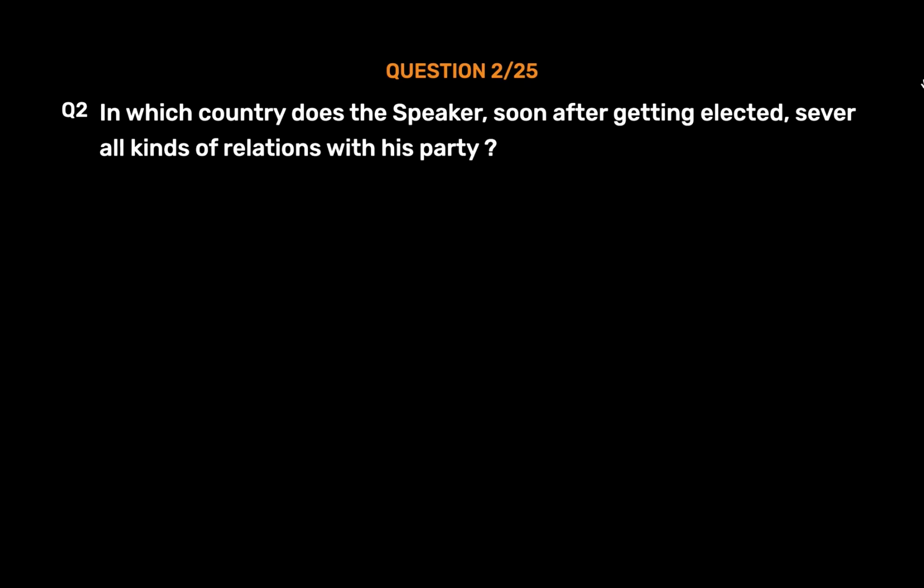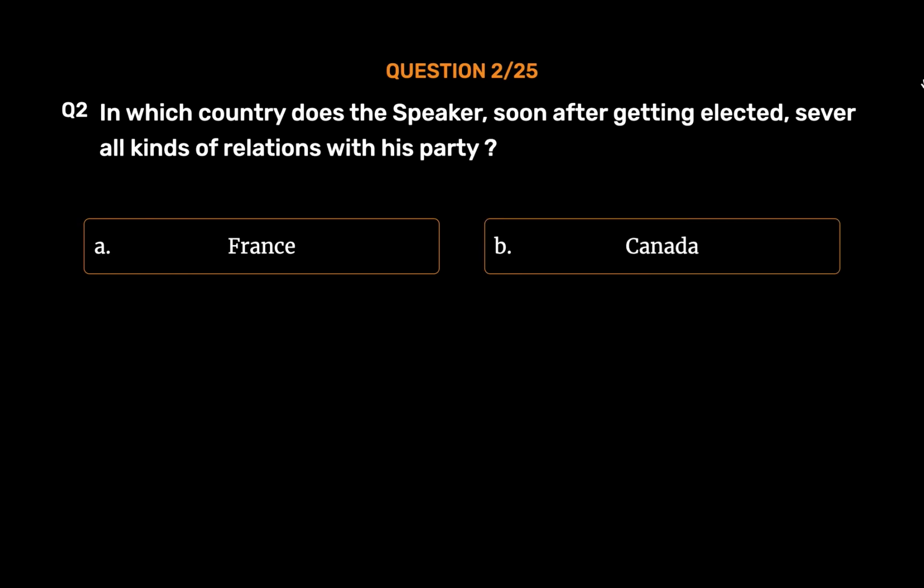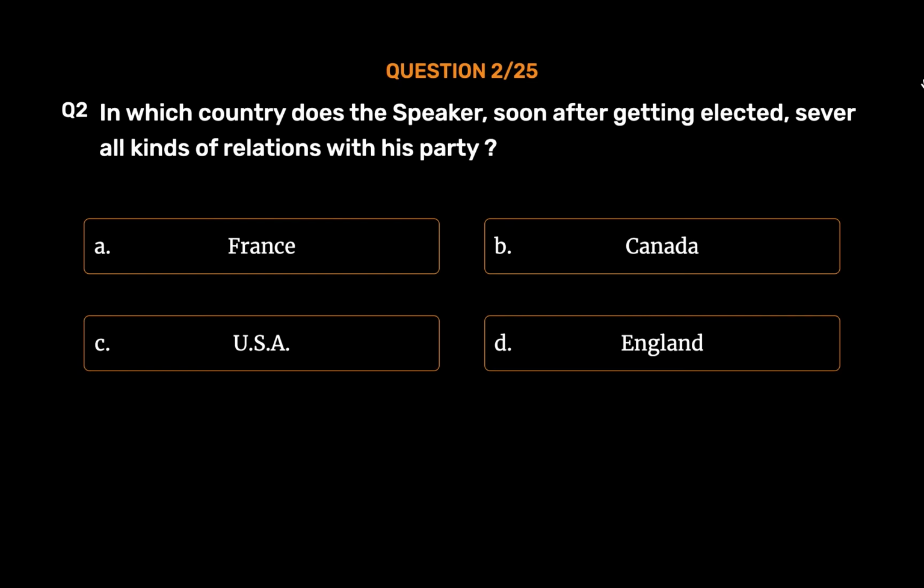Question number 2. In which country does the Speaker, soon after getting elected, sever all kinds of relations with his party? Option A. France. Option B. Canada. Option C. USA. Option D. England. The correct answer is Option D.